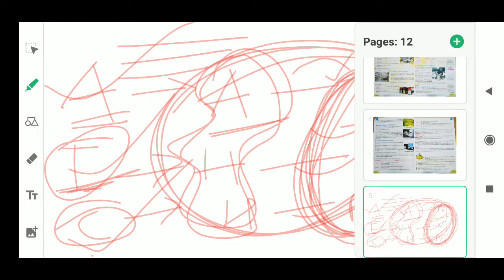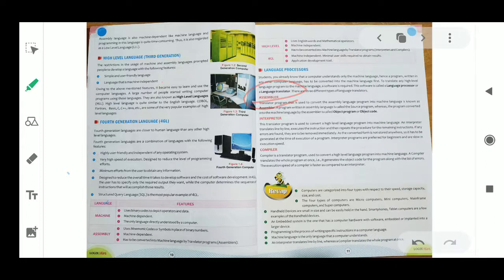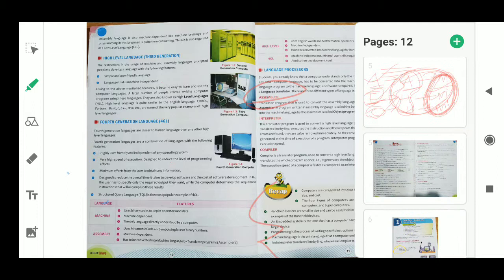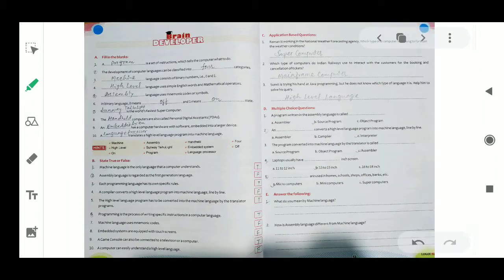Please, your homework is to write down all this recap and try to do the objective answers on page number 12 and 13. Fill in the blanks, true, false, and all that, you just try to do it by yourself, find out the answer, and I will also provide the answer. First of all, this is your homework: all the objective answers and recap you have to write in your copy. And please, once again, read this book thoroughly.